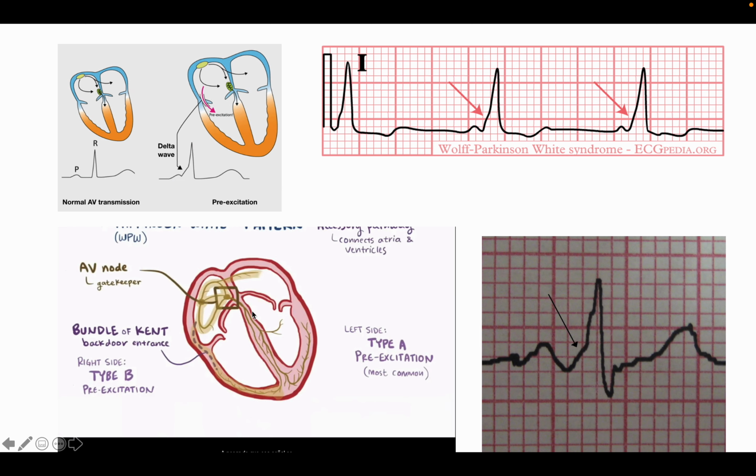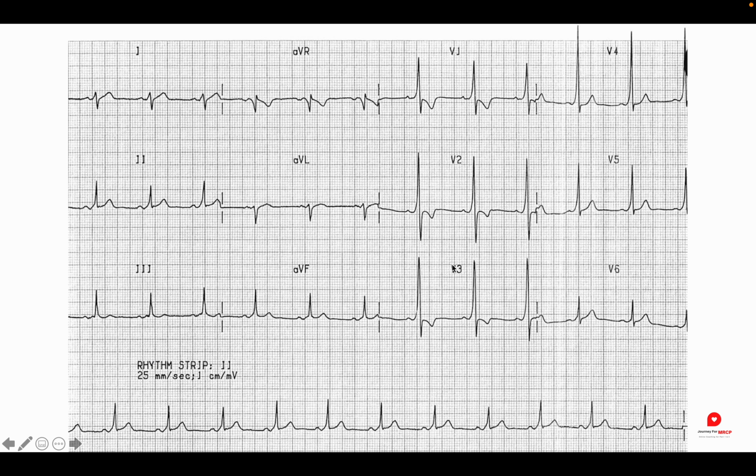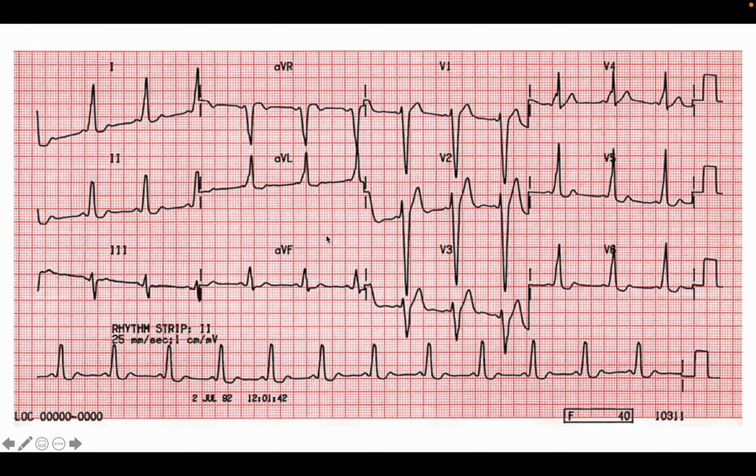So in ECG, what will happen? If you look at this ECG paper, you will see that the normal PR interval is reduced, and there is a delta wave. See this delta wave, and you can see in all the leads there are delta waves. Here you can see the PR interval is very short, and another deflection that is called the delta wave.